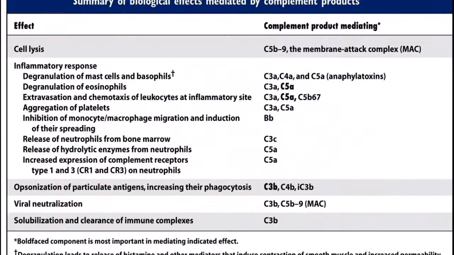So coming to the summary, what are the biological effects due to this complement process? Cell lysis takes place with the help of C5b and C9 in the membrane attack complex.